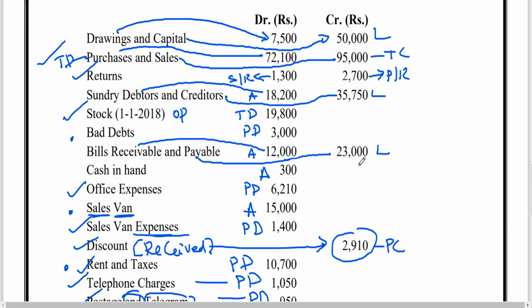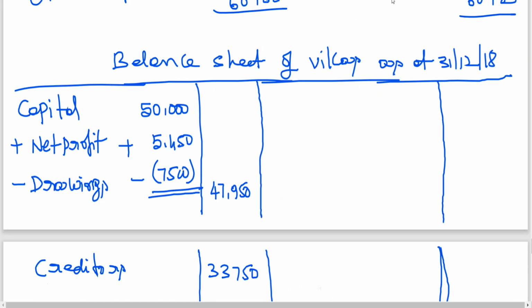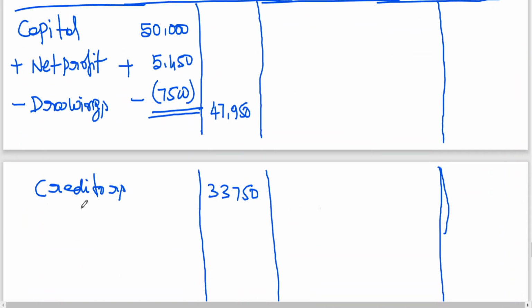Then bills payable is a liability. How much? 23,000. Bills payable 23,000.